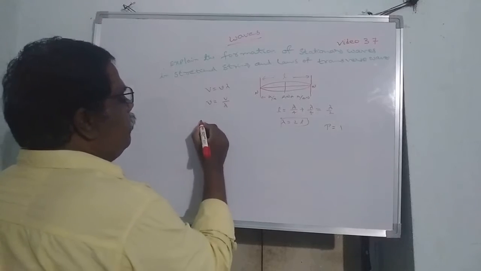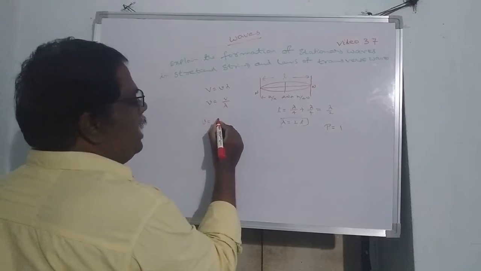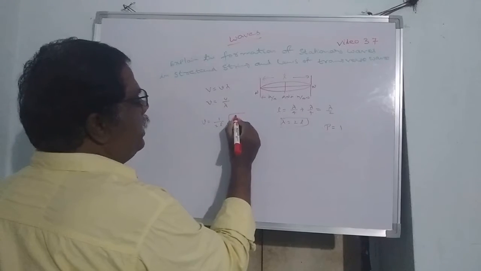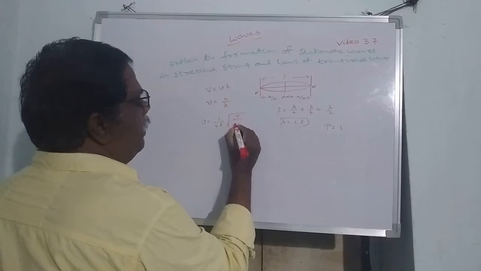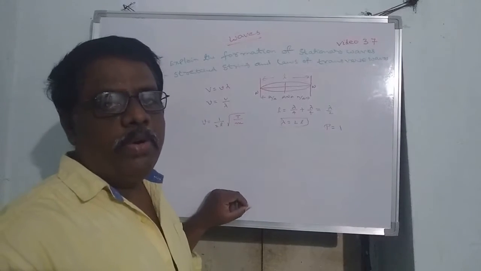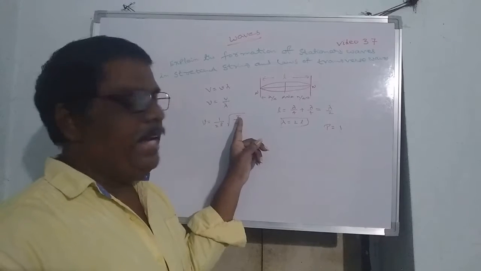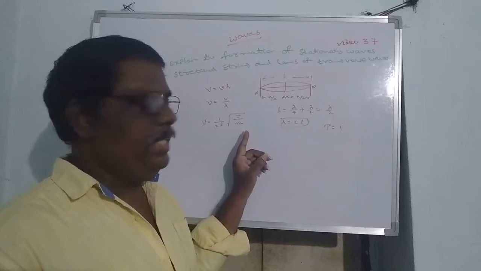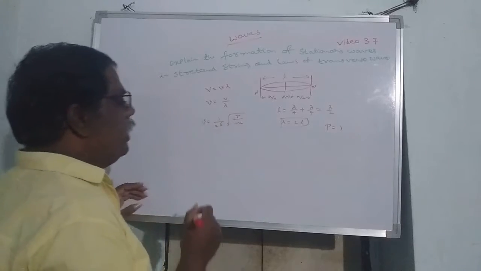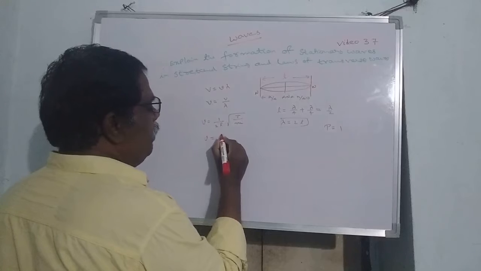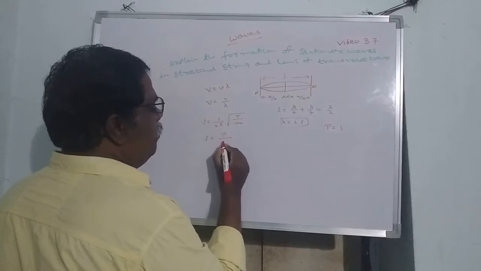So nu is equal to v by lambda, and the lambda value is 2L. The velocity formula for a stationary wave in a stretched string is root over T by m, where T is the tension in the string and m is the linear mass, the linear density. In the first case we have only one loop, so the p value will be 1.